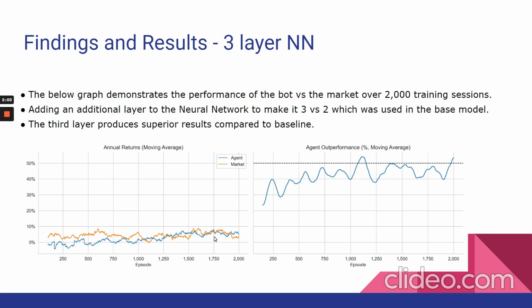Here was adding a third layer to the neural network. So this is 3 layers to the neural network instead of 2. Again, you can see the improvement. You can see a nice sloping line here on the performance. It's getting better and better, so that was good.